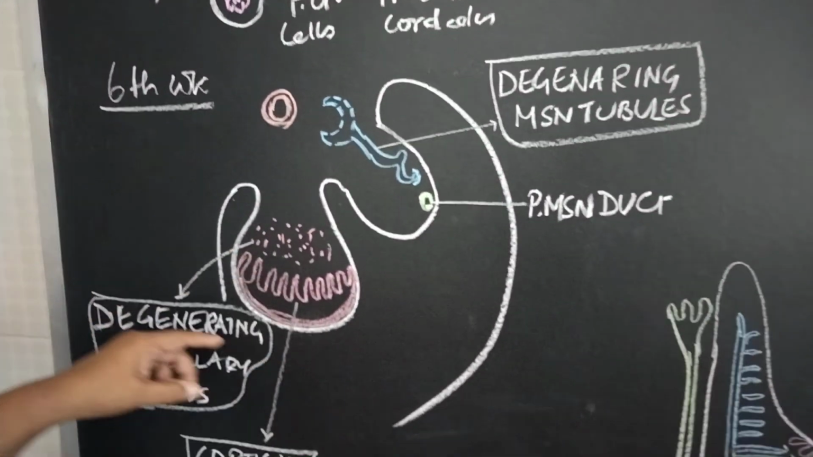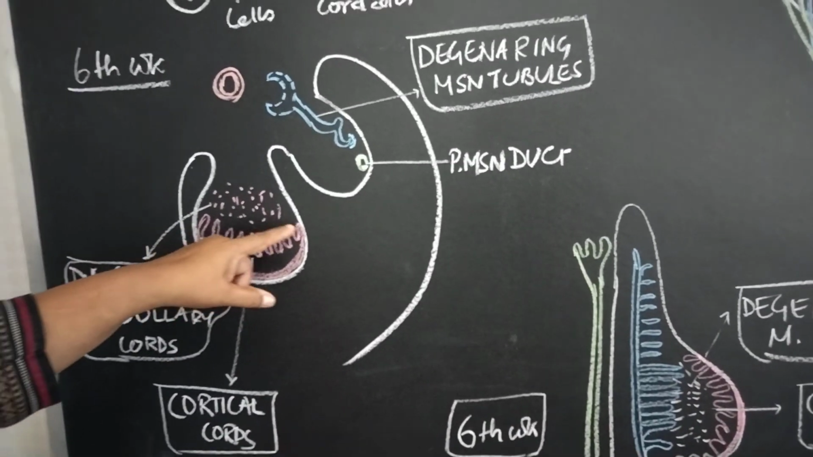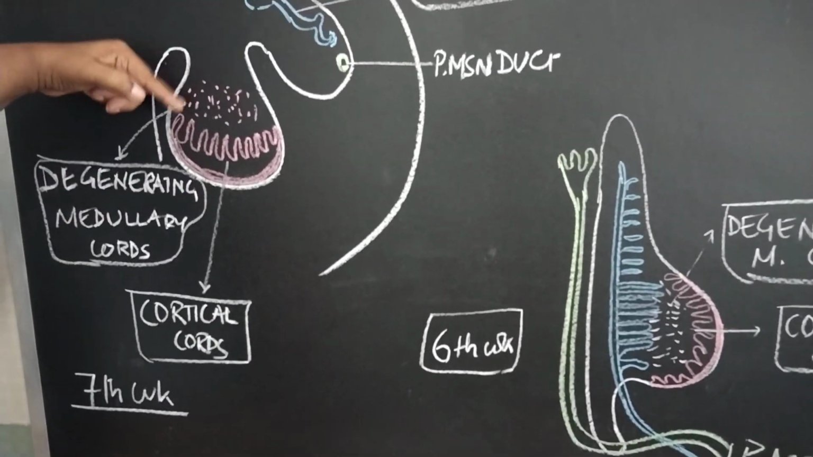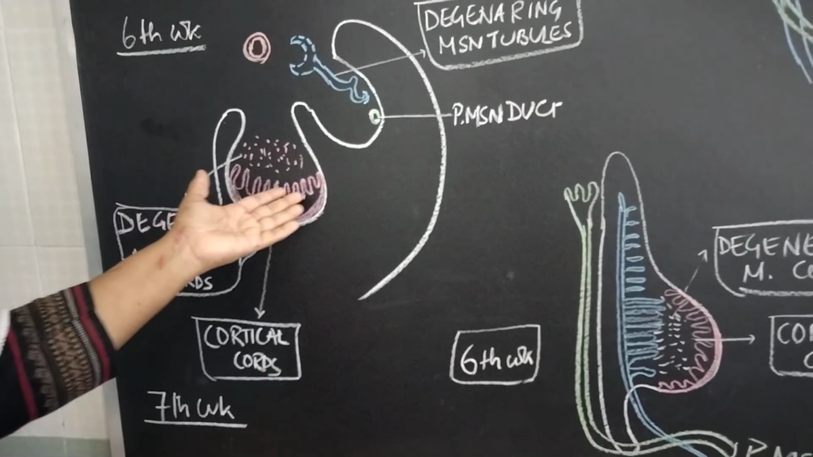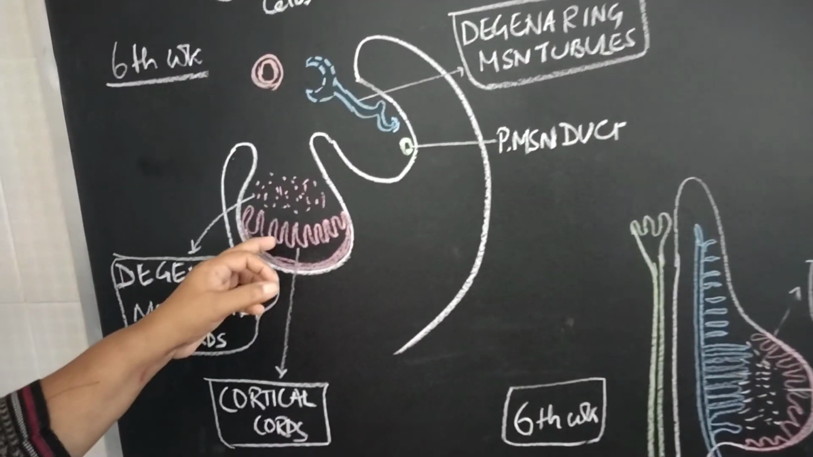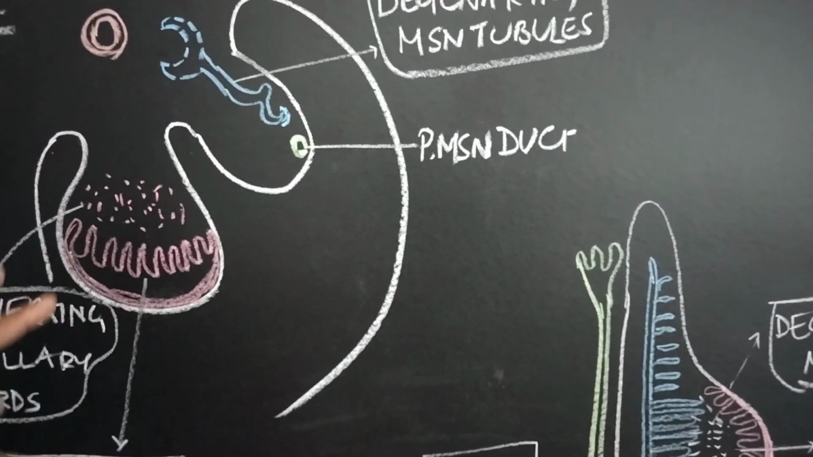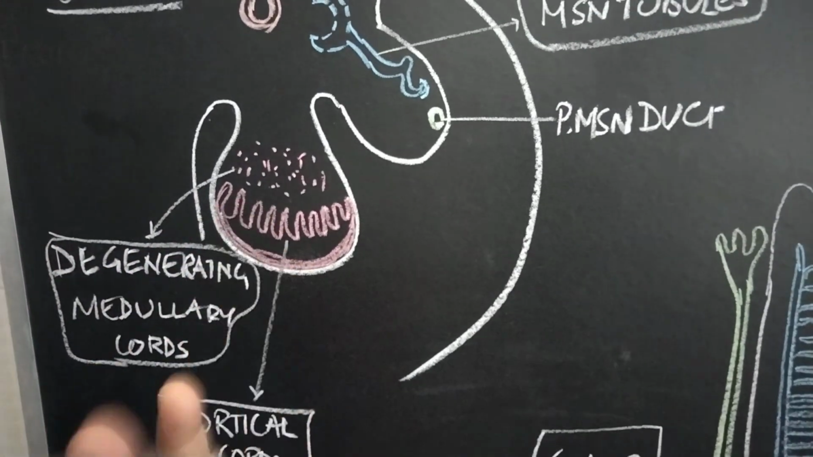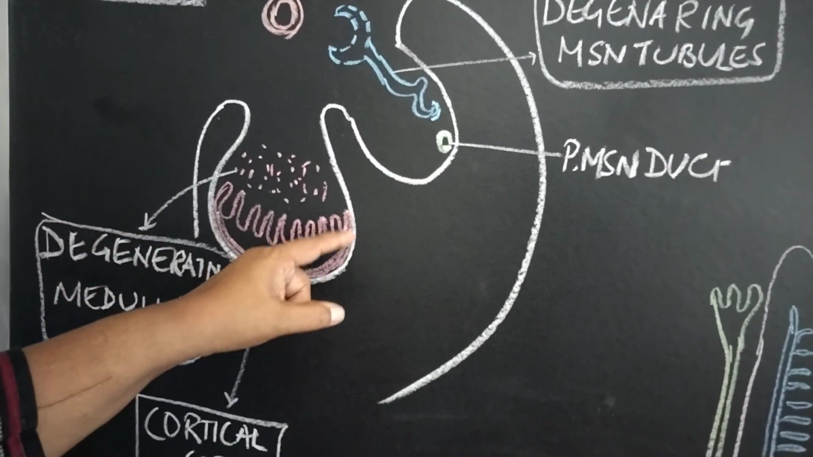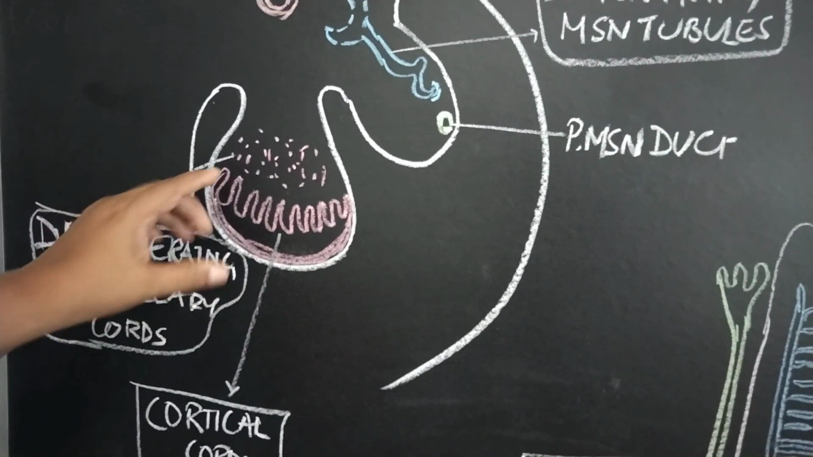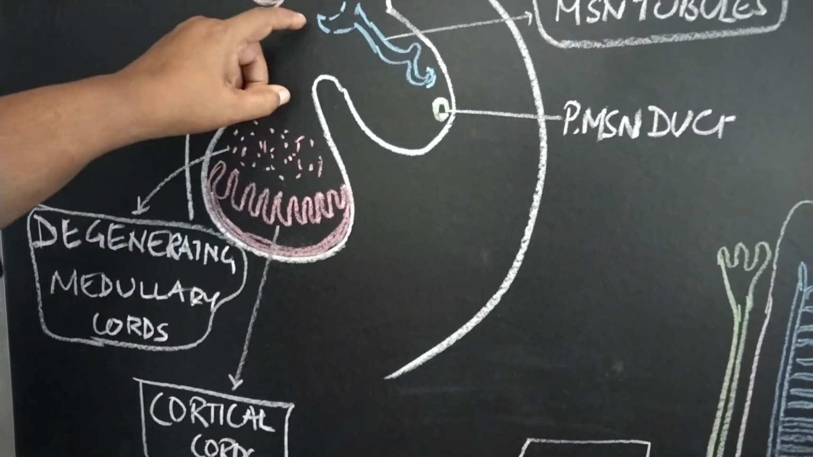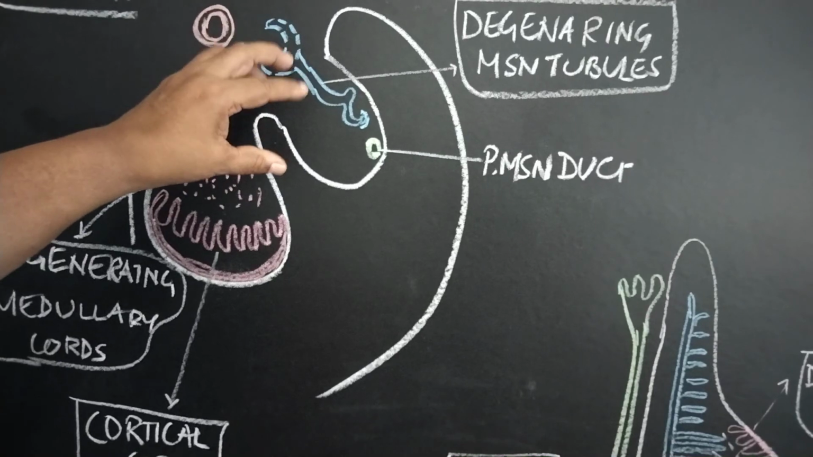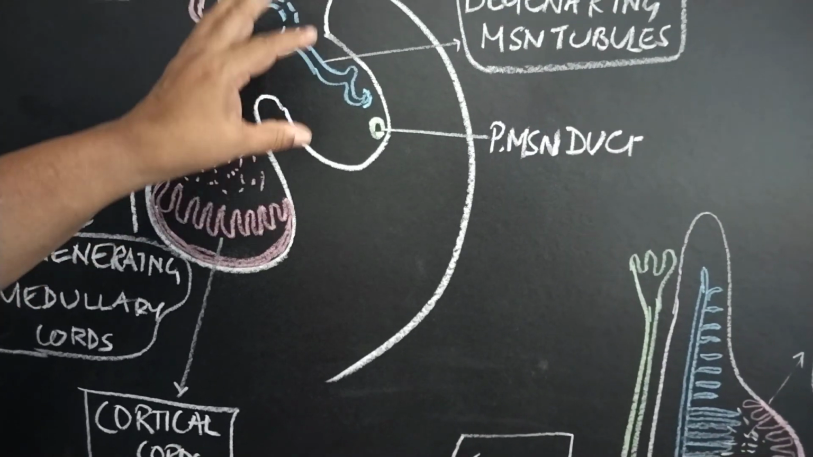Now we will see what happens in the 7th week. This is the second generation of the sex cord cells, and this is the medulla, this is the cortex. The medullary cords start degenerating, and the sex cord cells will form the cortical cords in the cortex, because in females the cortex will develop and the medulla will degenerate, and there will be no formation of the tunica albuginea. Okay. So this is going to happen in the 7th week, and we will see the mesonephric tubules also degenerating, because they do not participate in the development of the genital duct in females.